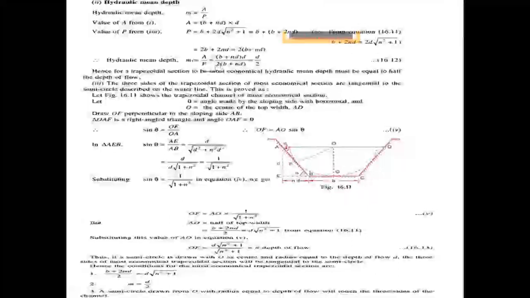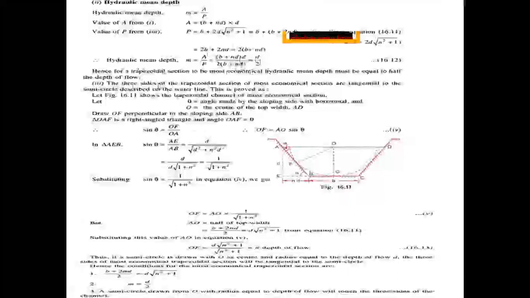Now substitute the values in the hydraulic mean depth formula, A by P. B plus nd into d, by 2 into B plus nd. Here B plus nd cancel. We get d by 2 as the formula for the hydraulic mean depth.